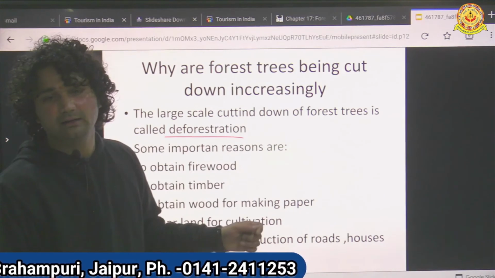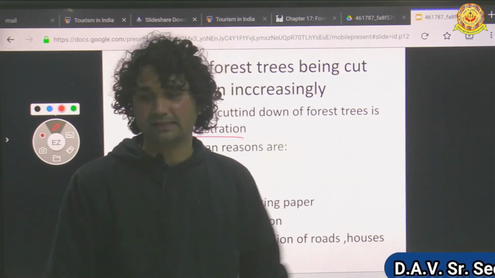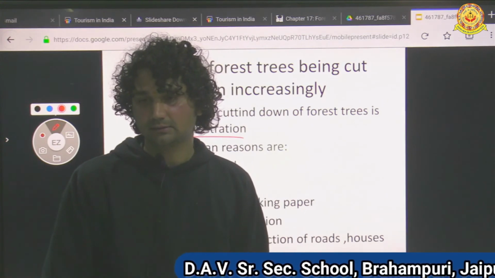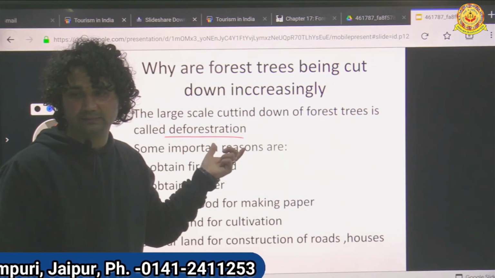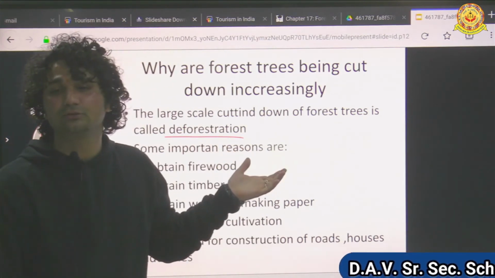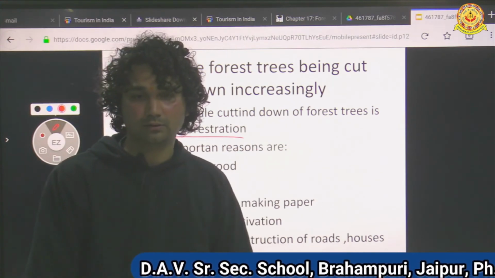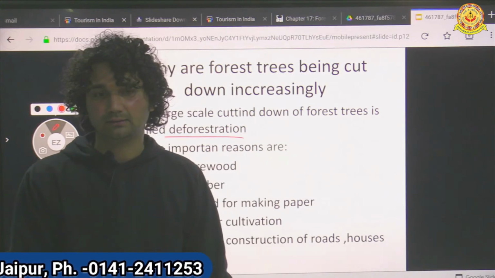Cutting down of trees in large numbers is called deforestation. हम लगातार पेड़ों को काटते जाएंगे. It leads to global warming. You all know we are facing global warming, है ना?